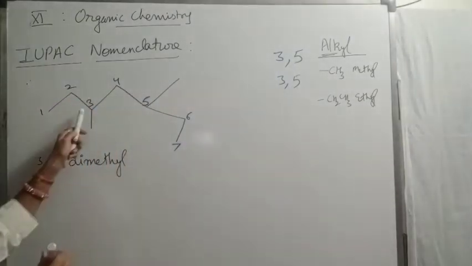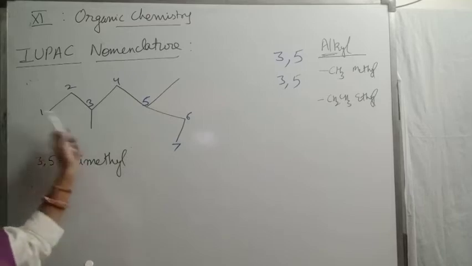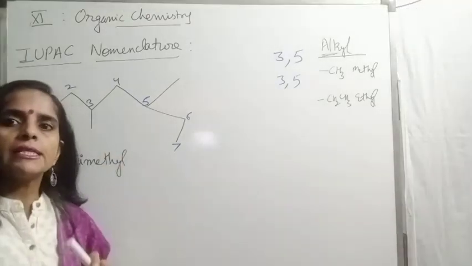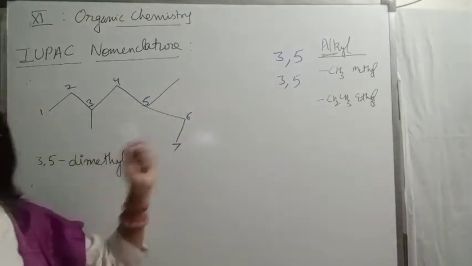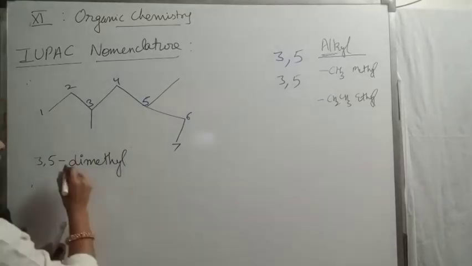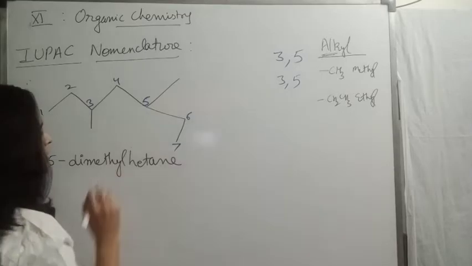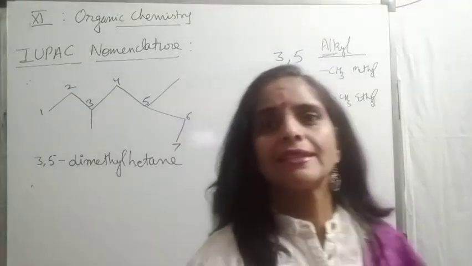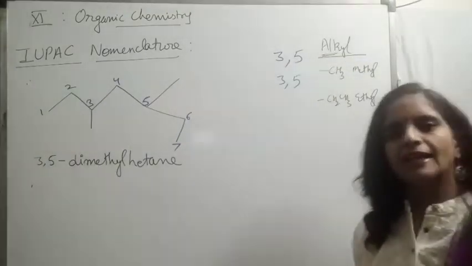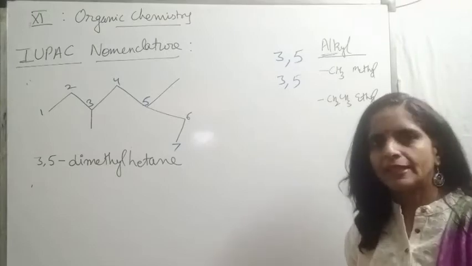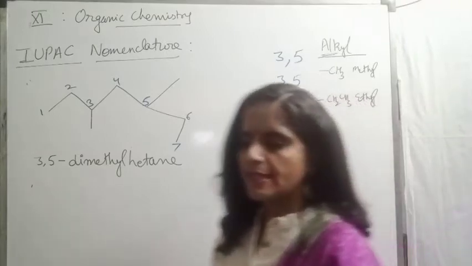So 3, 5 dimethyl. Then for a 7 carbon chain, the word root is hept, and for single bond the suffix is ane. So we write 3, 5 dimethyl hept then ane. So the complete name of the compound is 3, 5 dimethylheptane. Clear children? Take next example.